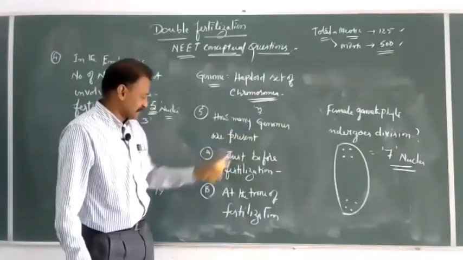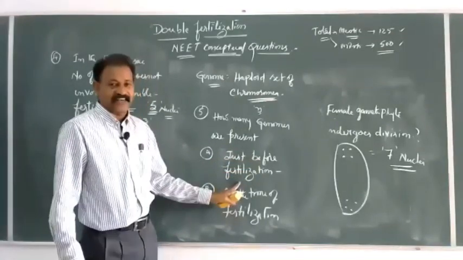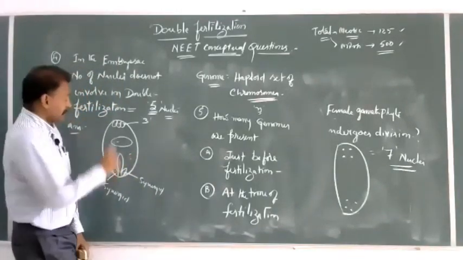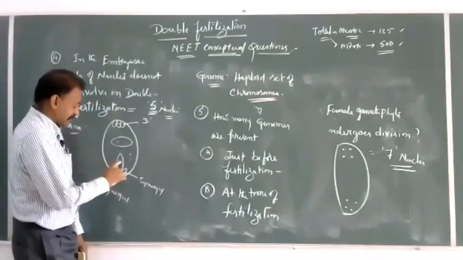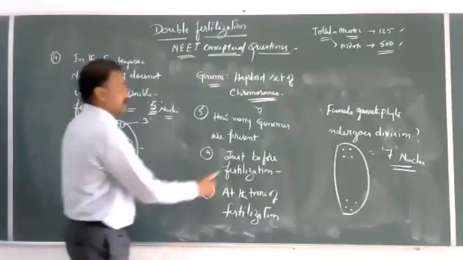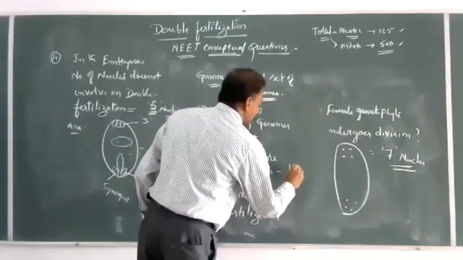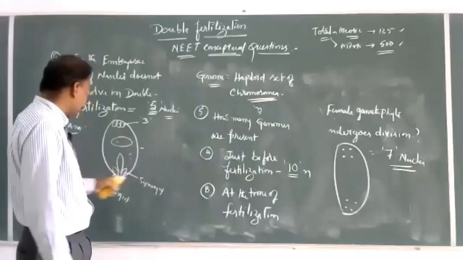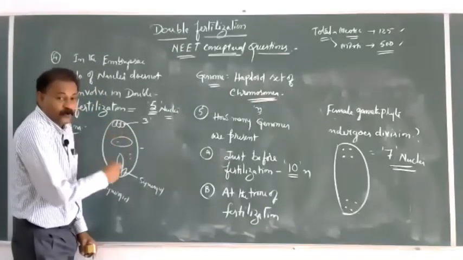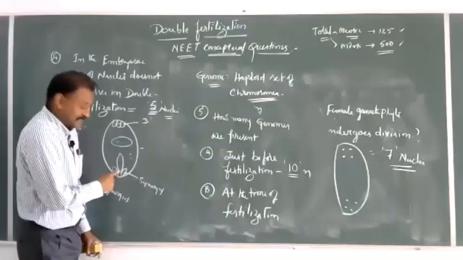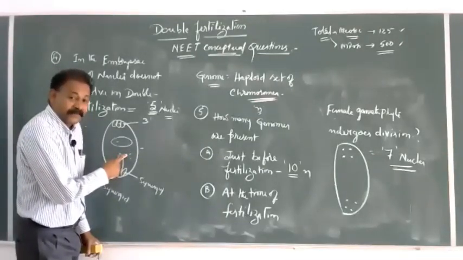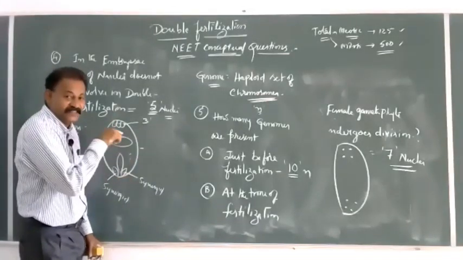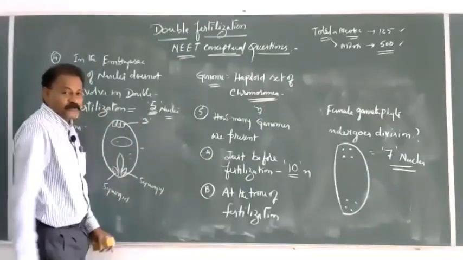First option, just before fertilization, how many are there? Total 10 are present. Why? Already 8 nuclei means 8 genomes are present plus 2 nuclei of the male. 8 plus 2, 10.